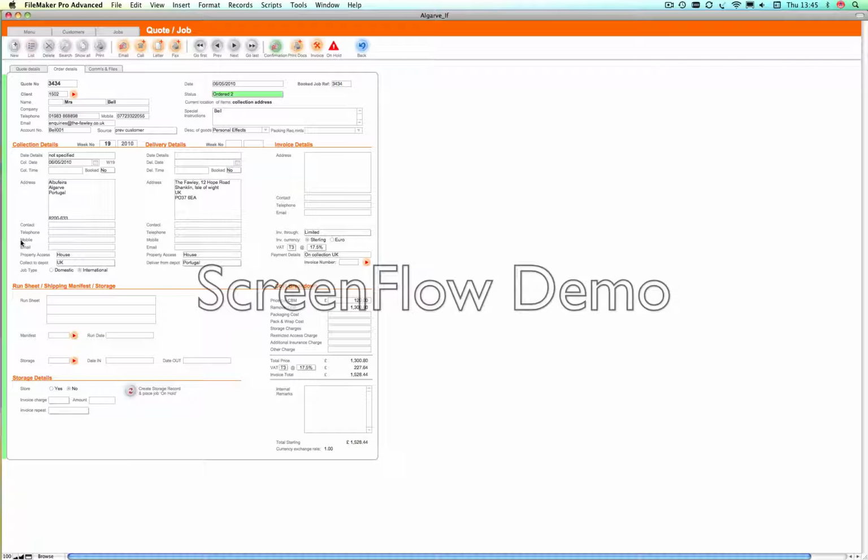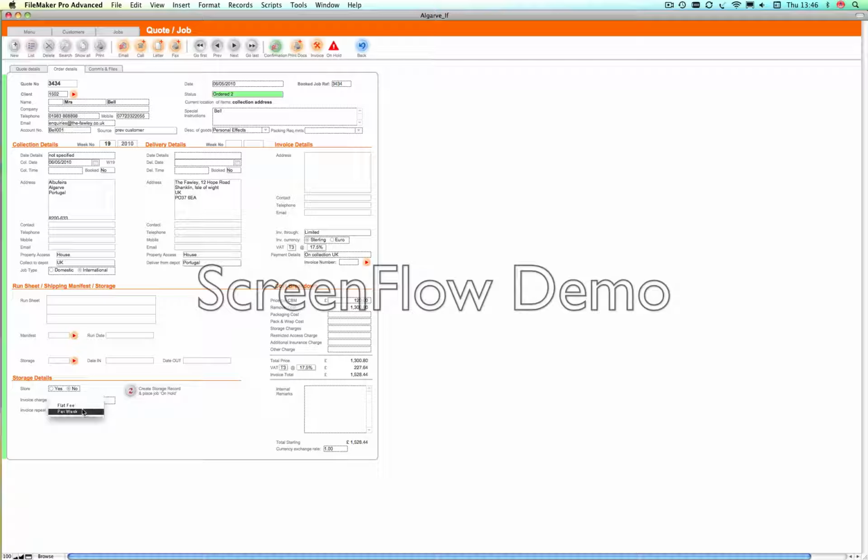Down at the bottom here, you'll see there's some further information about the job, and this gets populated automatically as you start to do other things with this job. For instance, as you put it on a manifest or put it in storage, these items will then be populated. The storage details down here, if you click yes, at the time when it's actually collected to the depot, then a storage record will be created automatically when you confirm the job has come in.